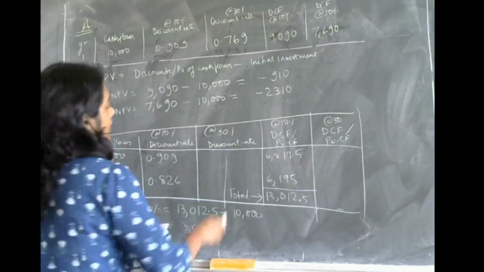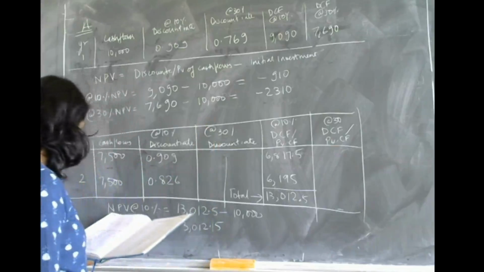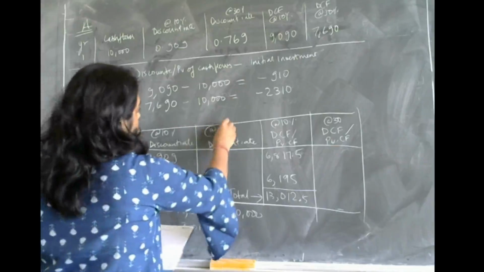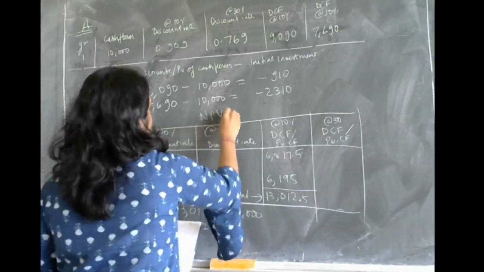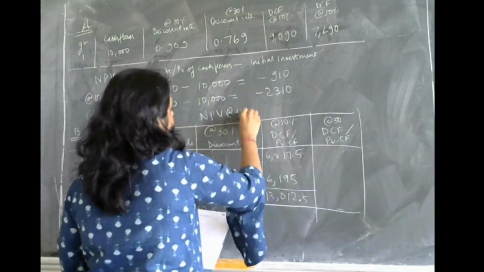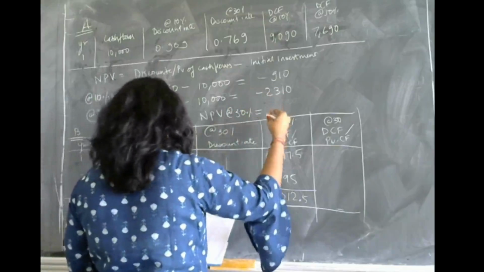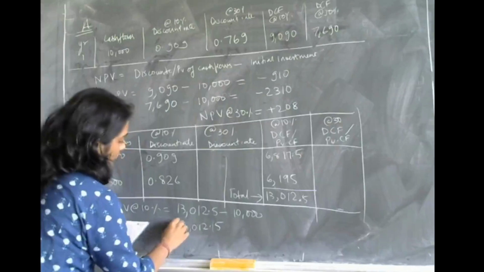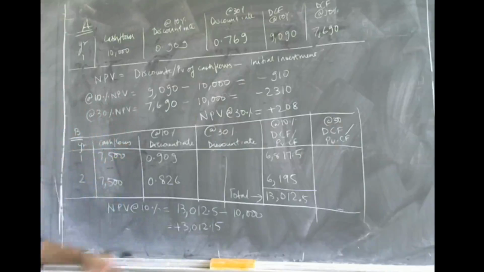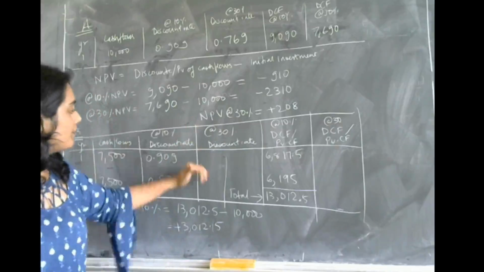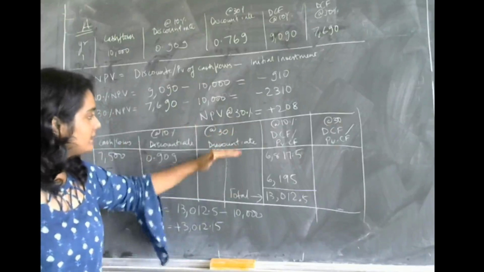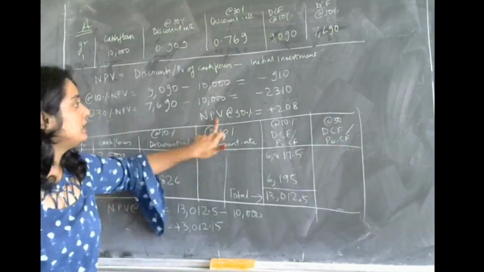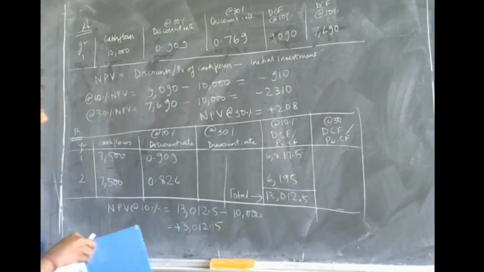Now the net present value at 30%, what answer will you get? For project B, once you solve for the discount factors and find the net present value at 30%, you should get the answer as positive 208. Okay, this is also positive.